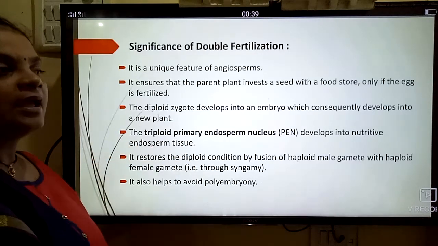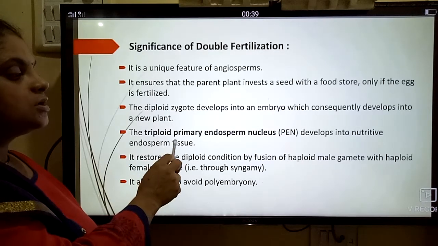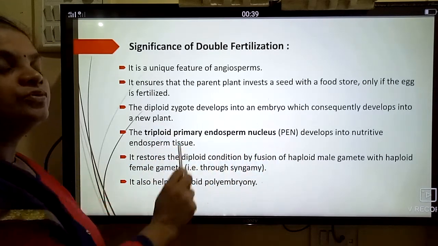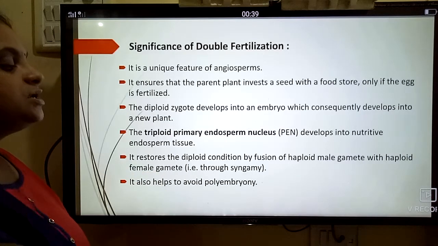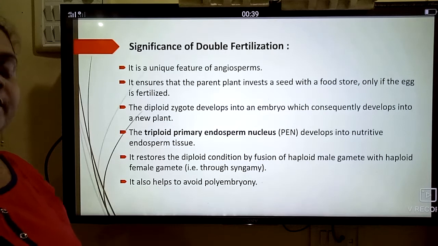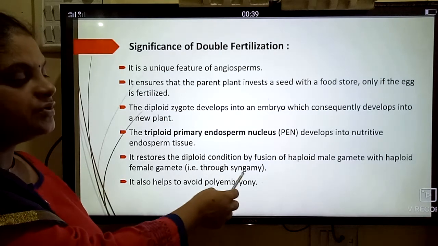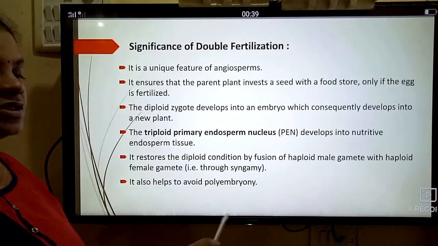So at the end we observe endosperm. These will form only the endosperm. Double fertilization restores the diploid condition by the fusion of haploid male gametes with the haploid female gametes, which we observe in syngamy.